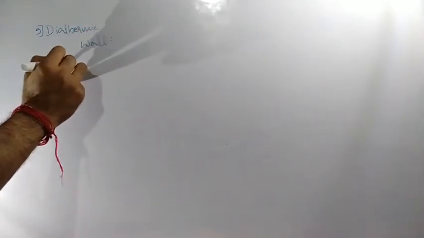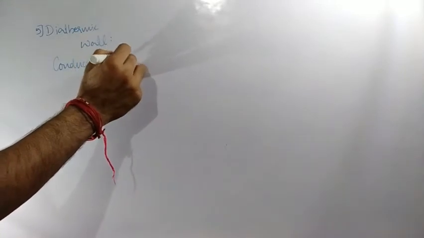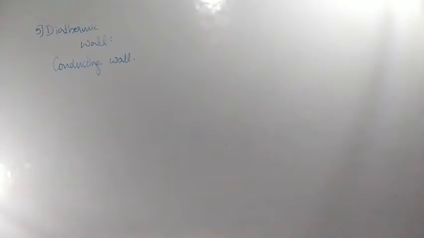Diathermic wall means conducting wall. A diathermic wall is a conducting wall which allows the flow of heat energy from one body to another body. It is treated as a diathermic wall or conducting wall.